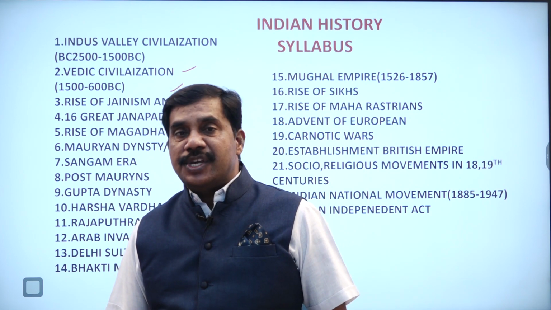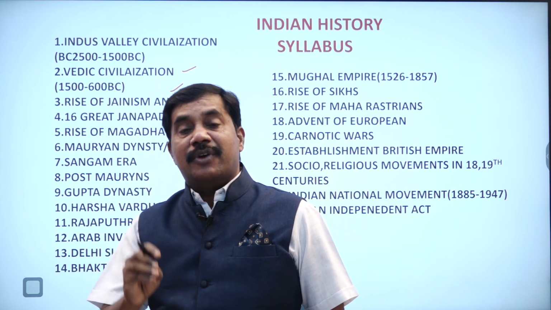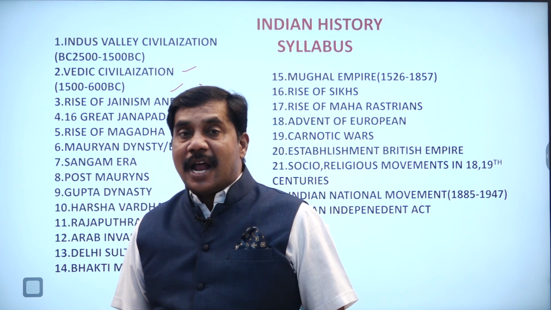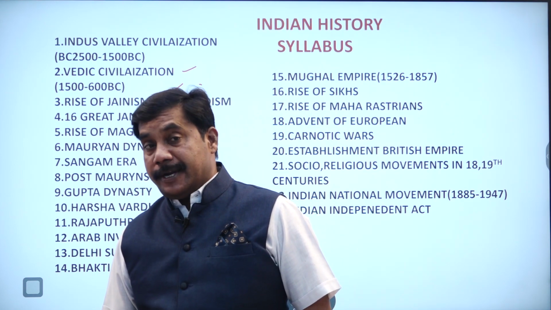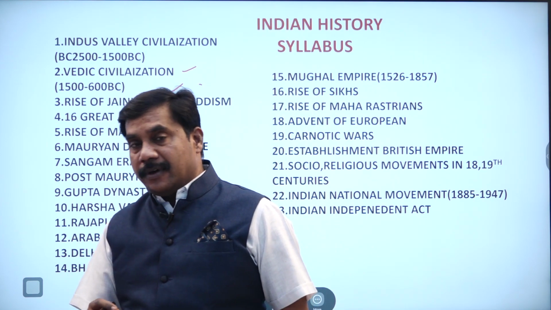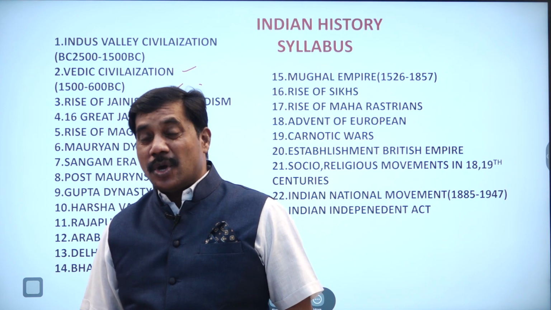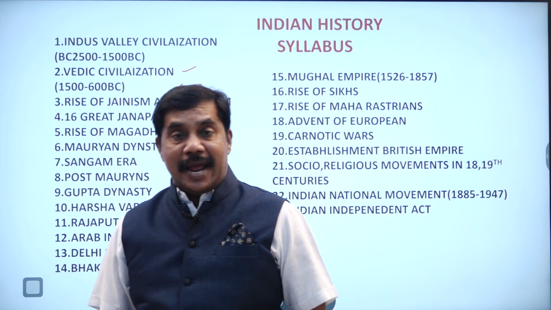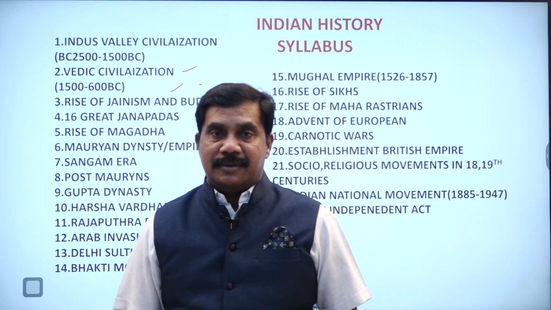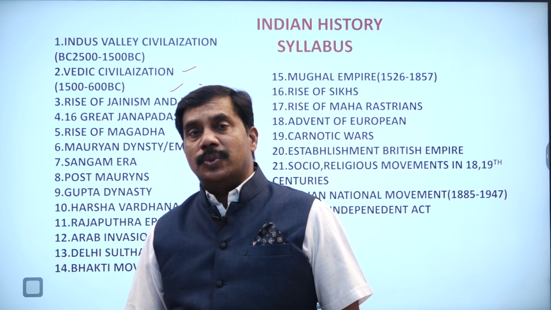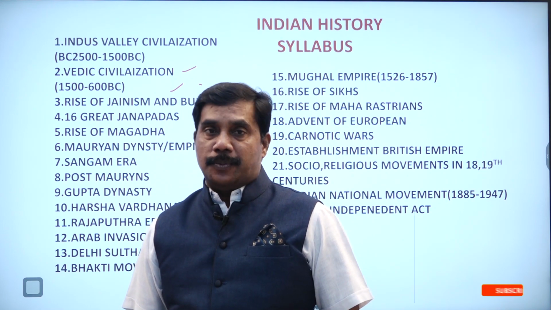Here you see, after Vedic civilization we have the rise of Jainism and Buddhism. This is called the revolutionary period, the period of new religions. You know what the reason was for Jainism and Buddhism to exist?